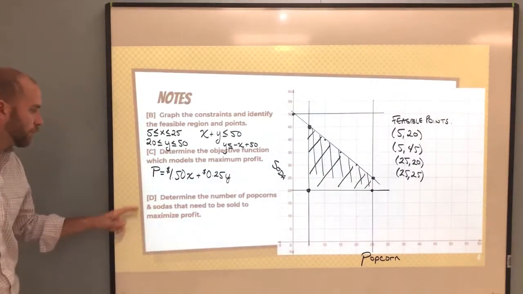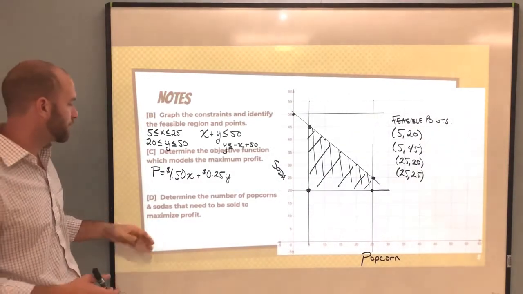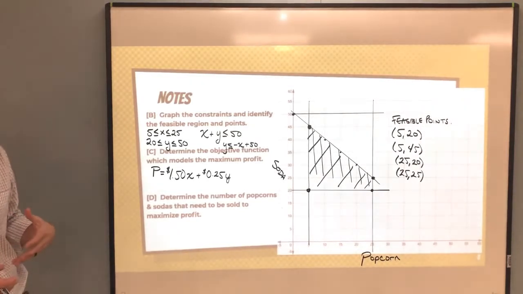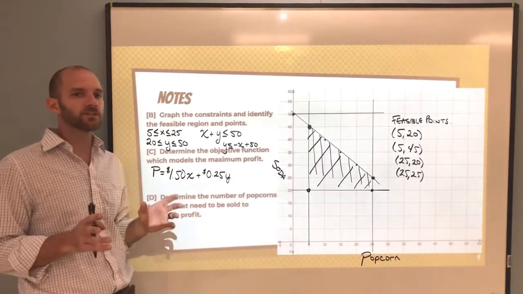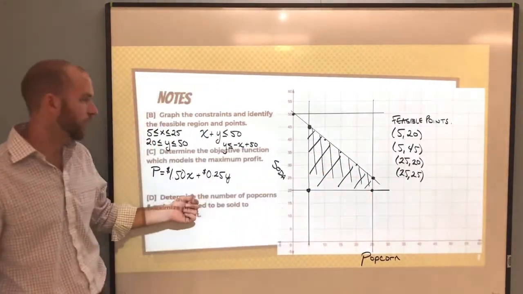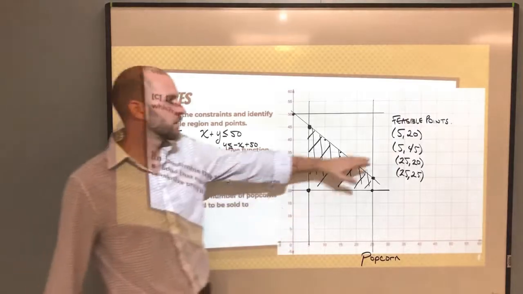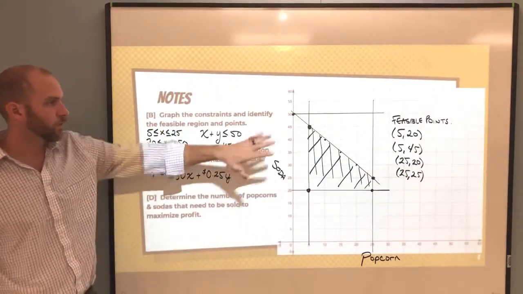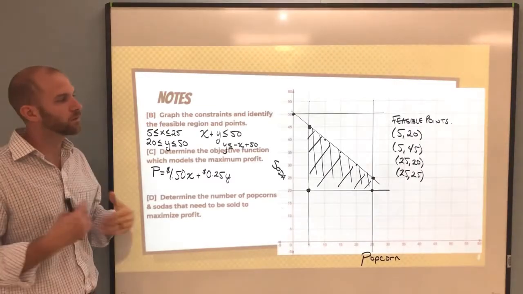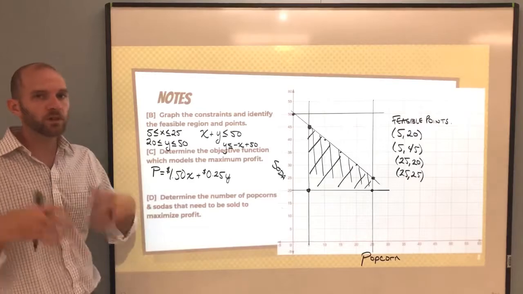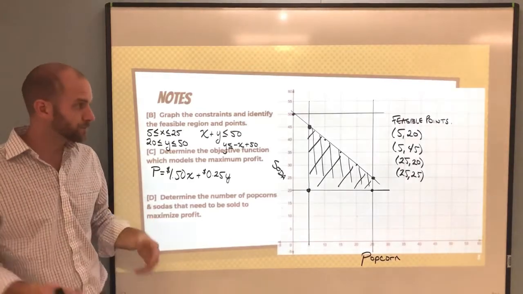Okay? So part D, and this is where we're actually going to solve the problem, determine the number of popcorns and sodas that need to be sold to maximize the profit. Now we're going to use a bit of logic before we actually go ahead and start plugging these numbers into this equation. That would make sense, right? We've got x and y values and we can just substitute those in here. And these are the only 4 points that we need to test. But I think we can work through a couple things. Since there's no negatives in here, the more popcorn and the more sodas that we sell, the better.